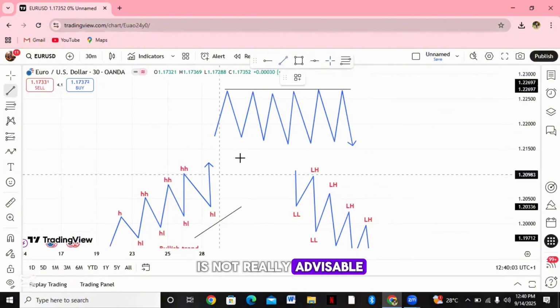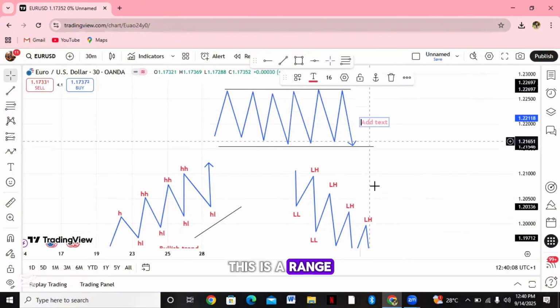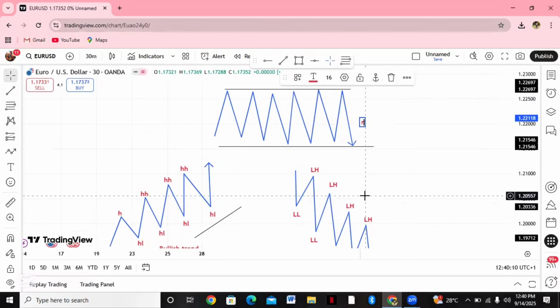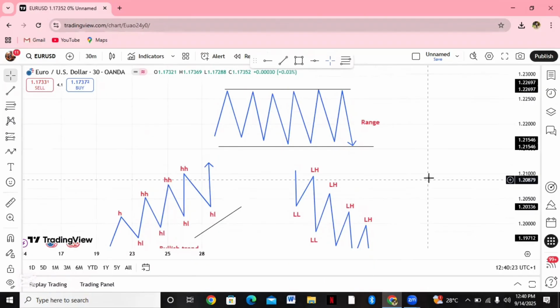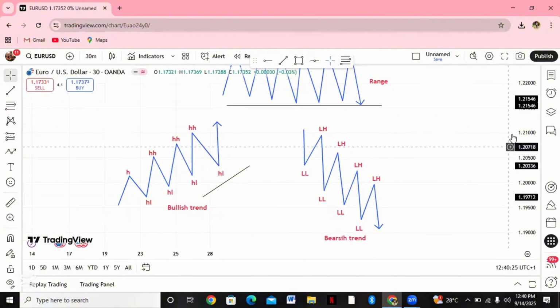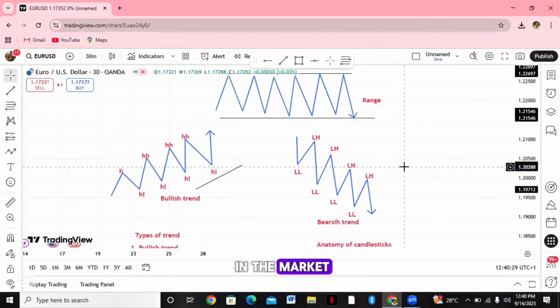So this is the range, the range of consolidation. Because the market does not have a particular direction it's going to, it's just going to buy and sell within a particular price. That's the three types of trend we have in the market.